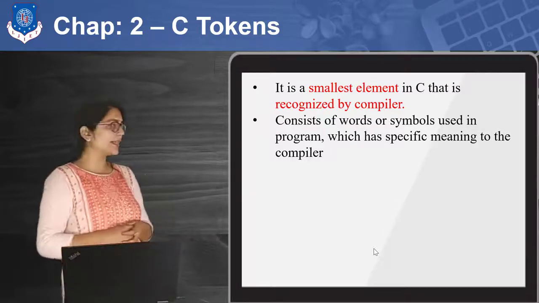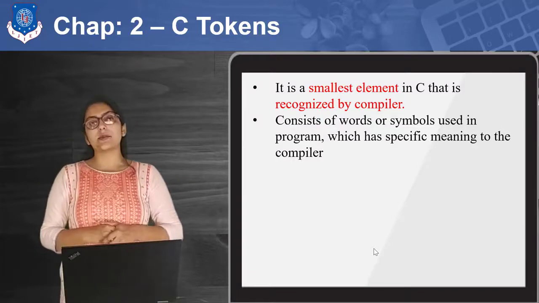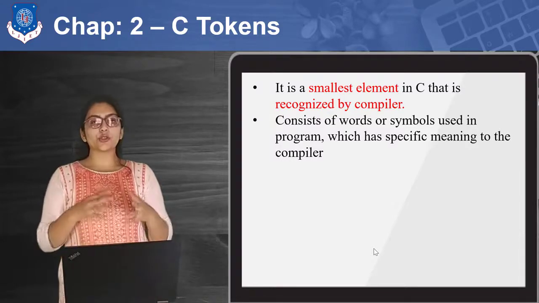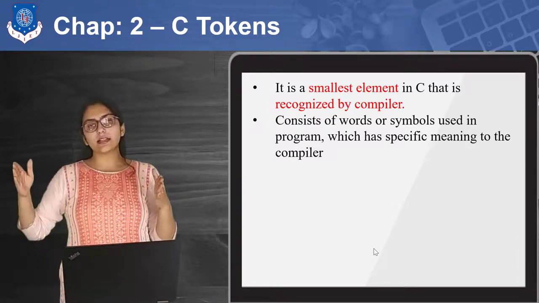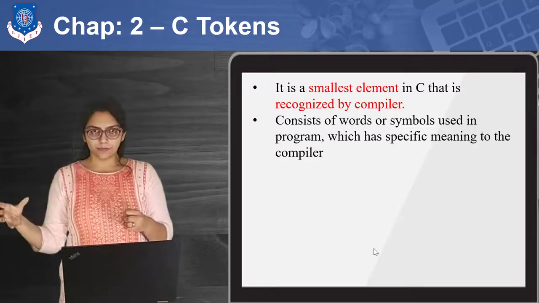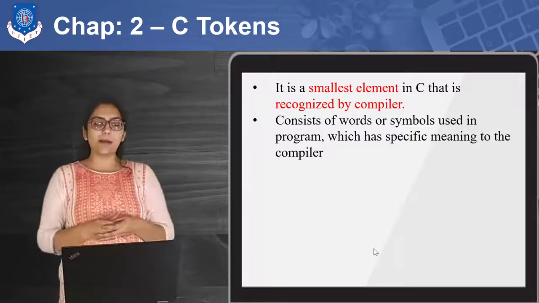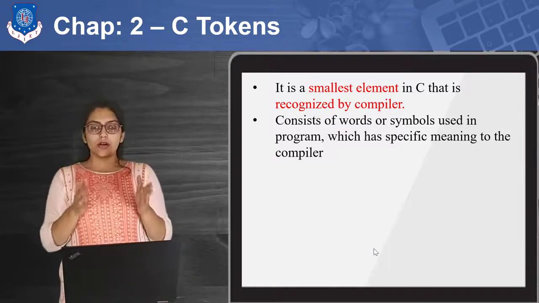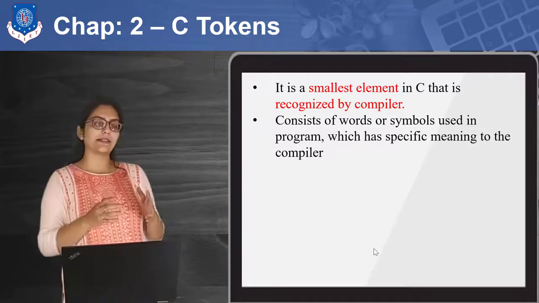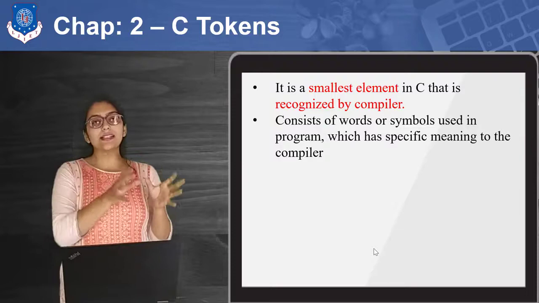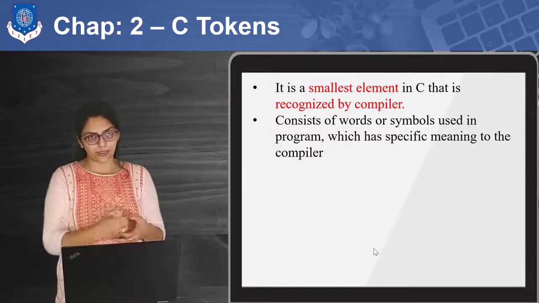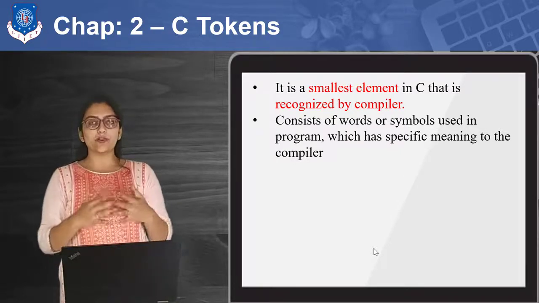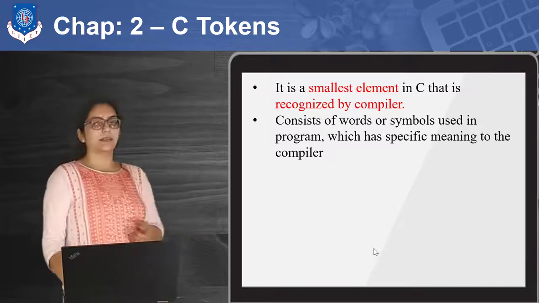As you can see, the smallest element in a C program recognized by a compiler is known as a C token. So we have categorized C tokens into some parts. In this lecture I am going to explain those categories. They consist of words or symbols used in a program which have a specific meaning to a compiler. So these categories have some specific meaning. Each category has some rules and regulations, so we are going to study all of them in detail.